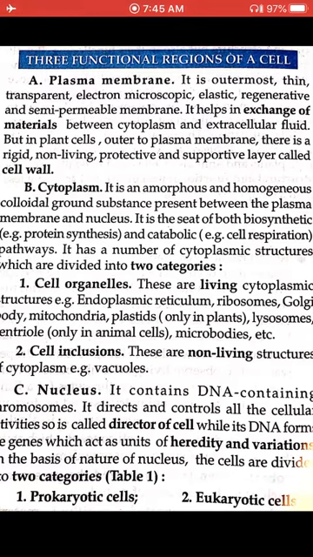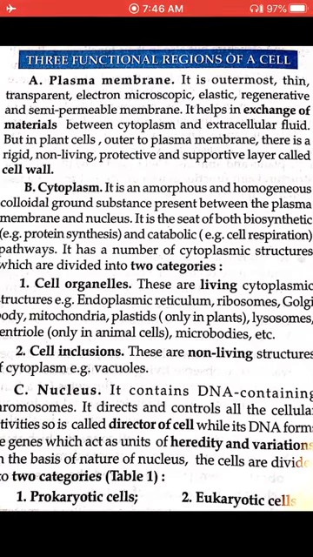Okay, plasma membrane you all know, it is the outermost thin, transparent, electron-microscopic, elastic, regenerative, semi-permeable membrane, and so on. It provides a shape and protects the internal components of the cell. These are all the responsibilities borne by the plasma membrane. It's very thin, it's not rigid, it gives the cell a structure, a proper shape. It's the outermost layer and it is also semi-permeable, depending on the requirement of the cell. And it's a protective and supportive layer.